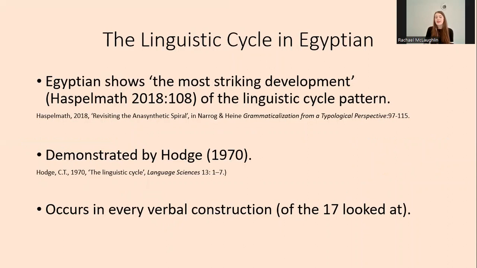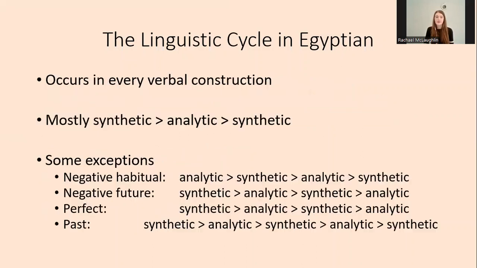So it's already been noted that Egyptian shows a particularly striking example of the linguistic cycle pattern, especially in comparison to other languages. The fact that the developments of Egyptian verbal constructions exhibit the linguistic cycle pattern has been noted since at least 1970 from a rather brief article by Hodge. And as I already mentioned, the linguistic cycle is visible in the development of each and every verbal construction I've looked at, which is every verbal construction attested across multiple language stages, and that's 17 constructions in total.